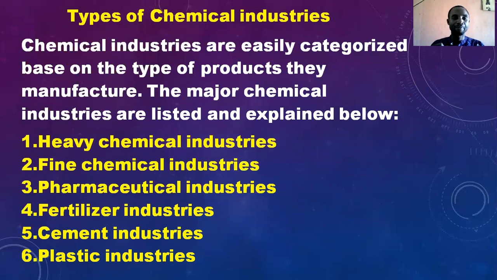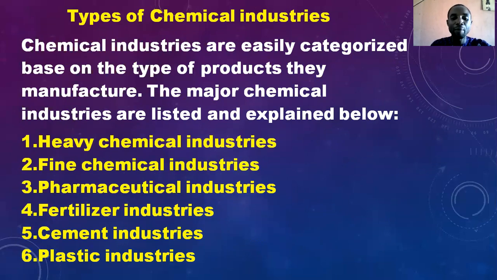All right, chemical industries have different types, and they have been categorized based on the type of products they manufacture. So the major chemical industries are listed and explained below.